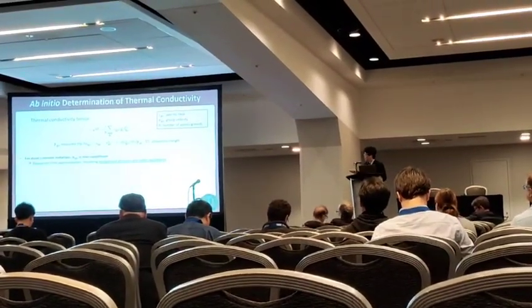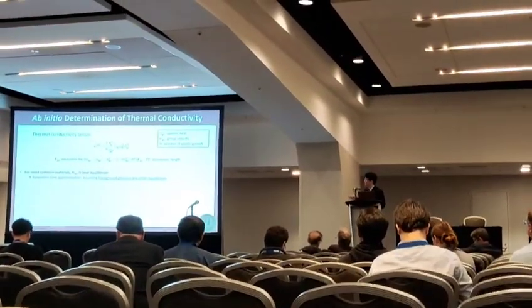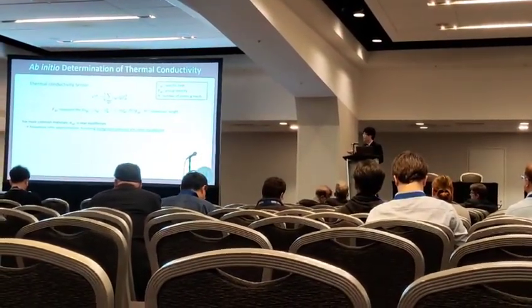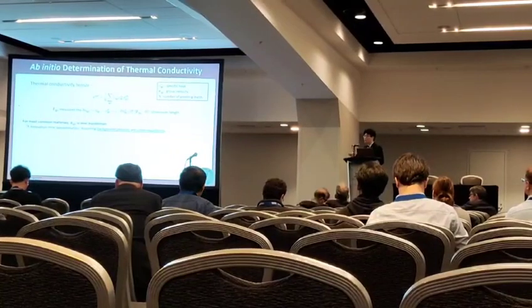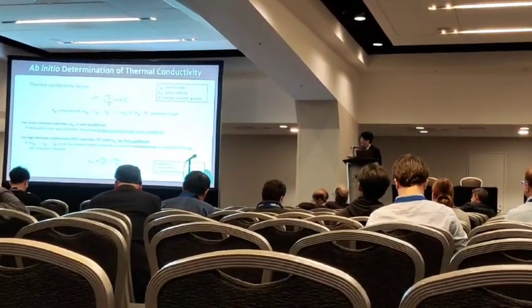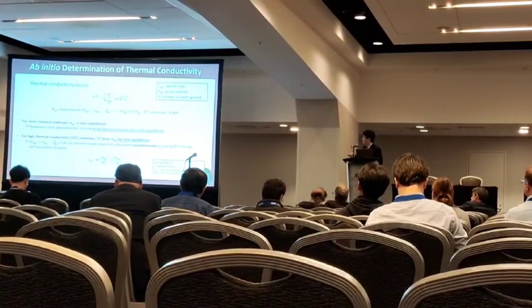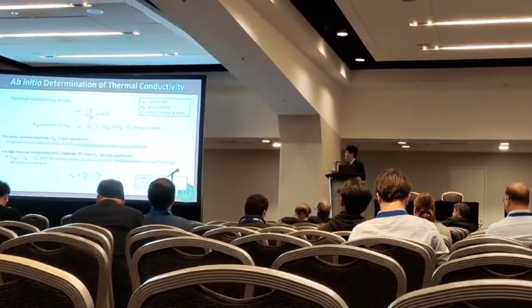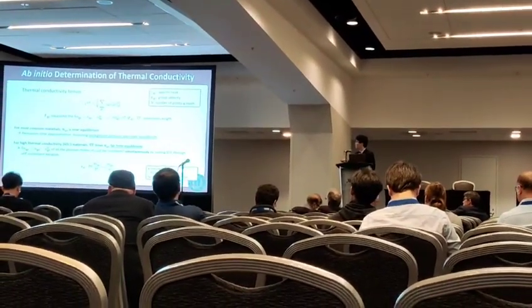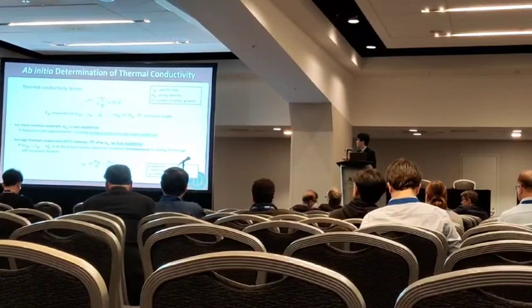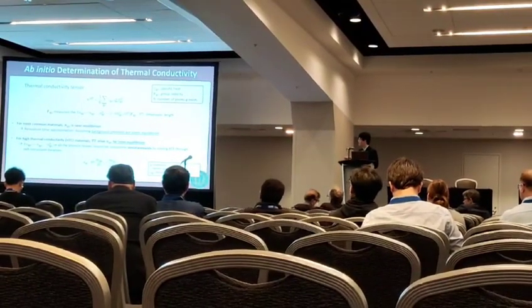For most common materials, the phonon distribution is near equilibrium. Therefore, the relaxation time approximation can be applied by assuming the background phonons are in equilibrium. But for high thermal conductivity materials, the temperature gradient can drive the phonon distribution far away from equilibrium. Therefore, the deviation of all the phonon modes should be considered simultaneously by solving the Boltzmann transport equation through self-consistent iteration.